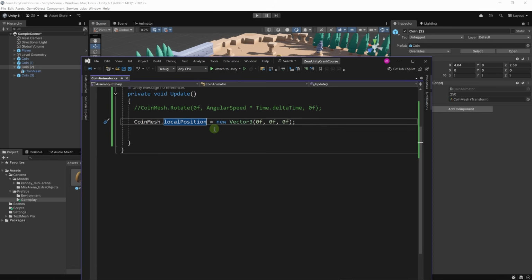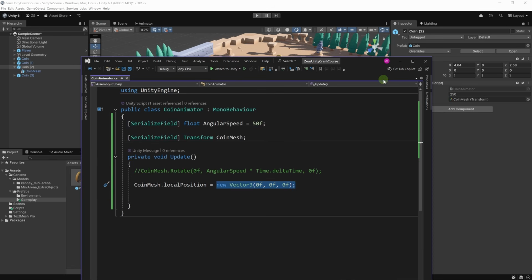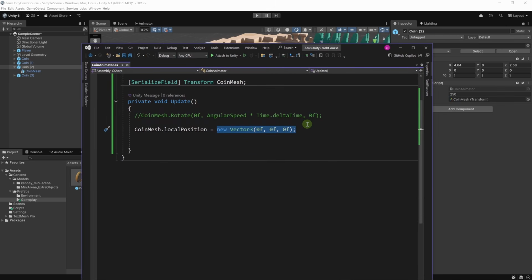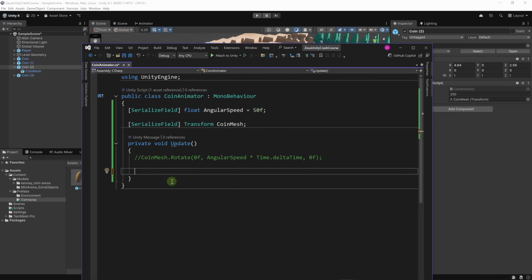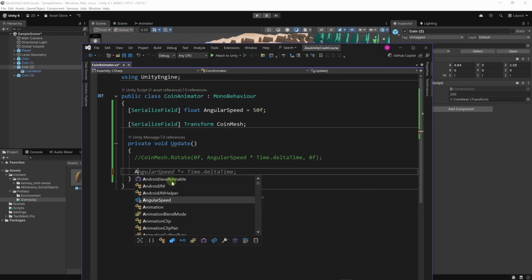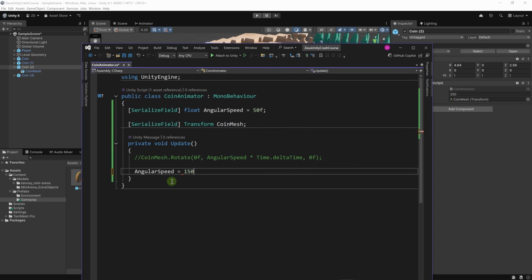Okay, so let's write local position equals new Vector3. But in fact, we want to increment this local position. Incrementing a variable basically means that we add a value to that variable. We want to increment this local position by a value, new Vector3. When we write it like this, plus equals, to assign a value to a variable, we use the equal sign, angular speed equals 10, for example, or 150. This is an assignment. Now, after this line, the angular speed will have a value of 150.